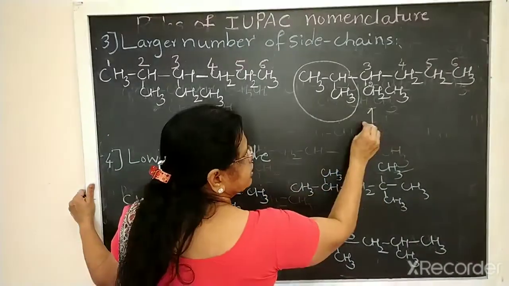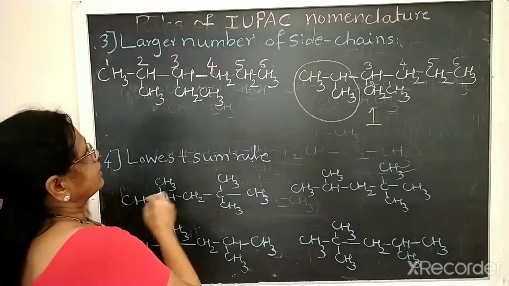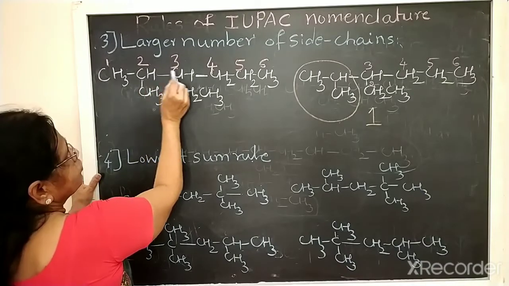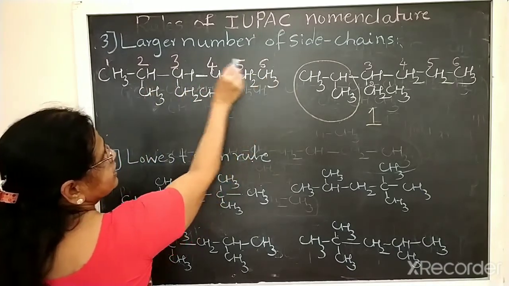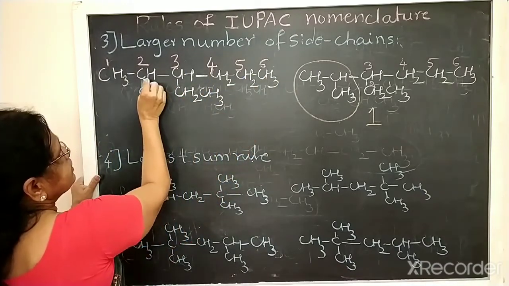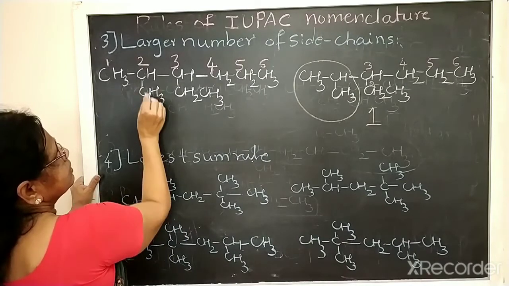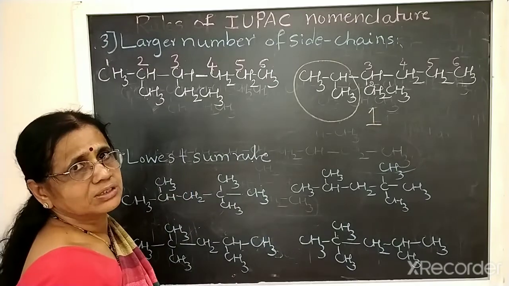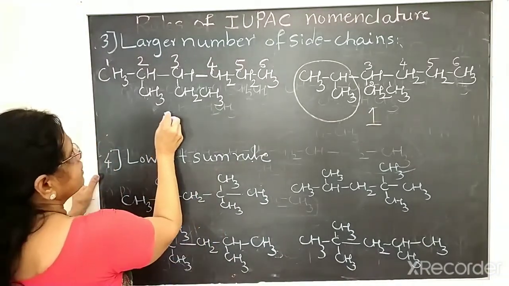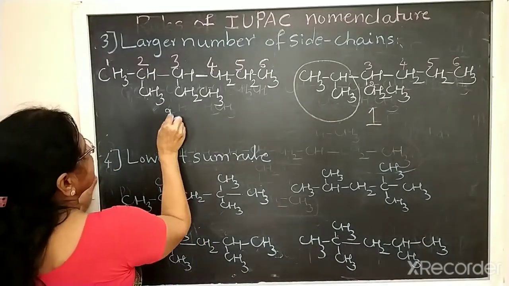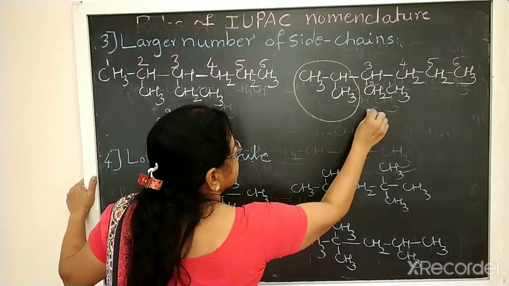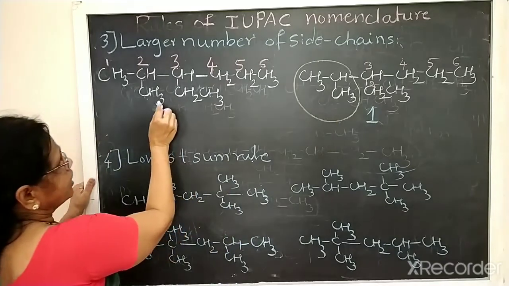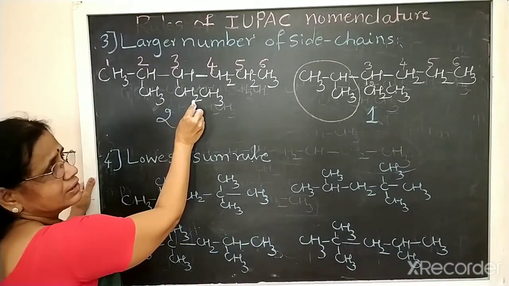But if you take this one and number from this side, if you select this straight chain, the second carbon contains a methyl group and the third contains CH2, CH3, which means an ethyl group. So there are two side chains here, while this is only one side chain, isopropyl. Here one methyl and one ethyl are there.